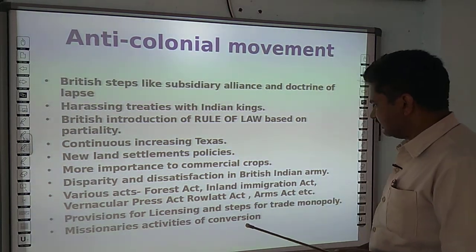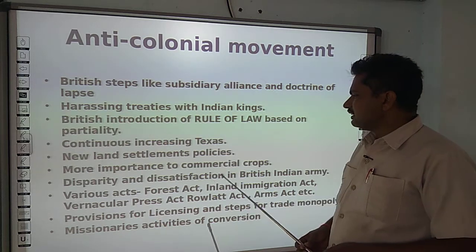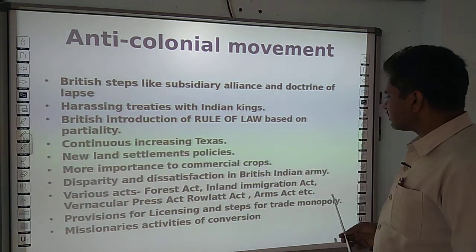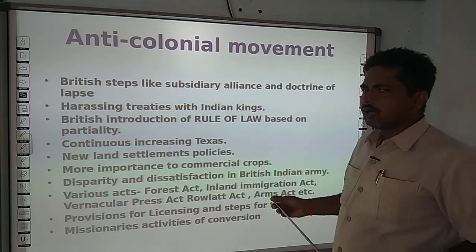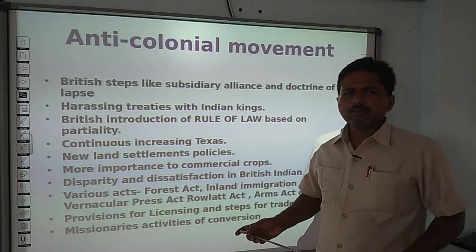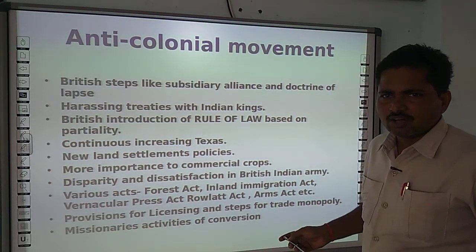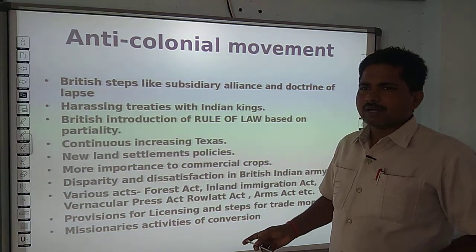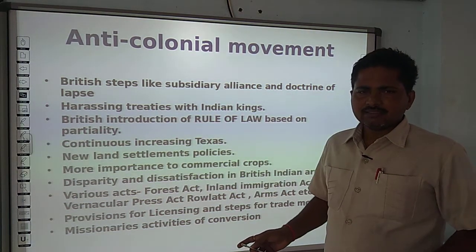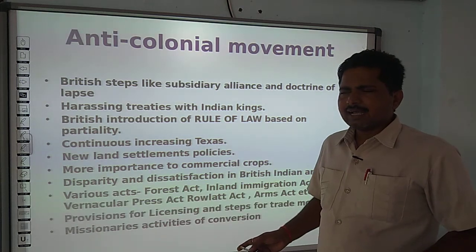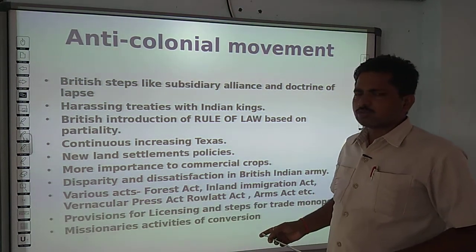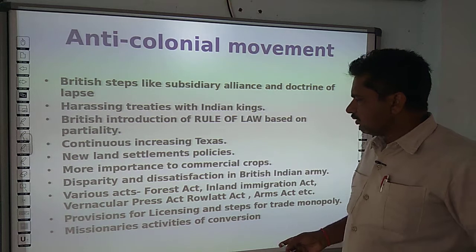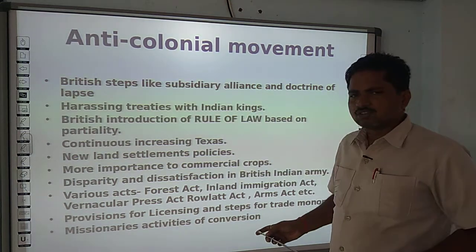There was also disparity and dissatisfaction in the British Indian army. The people in the army had to face a lot of partiality, as their pay was quite little and they had no chance of promotion, and various other restrictions were imposed on these Indian soldiers.